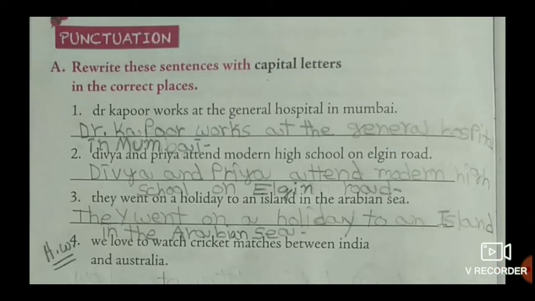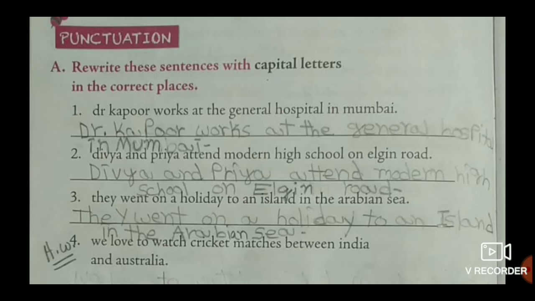Third one, they went on a holiday to an island in the Arabian Sea. Here the starting letter in the sentence capital T, and here one place, Island. So that's why we should use capital I, and Arabian, capital A. End of the sentence we should use a full stop.